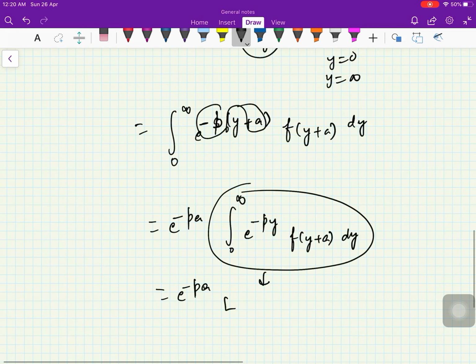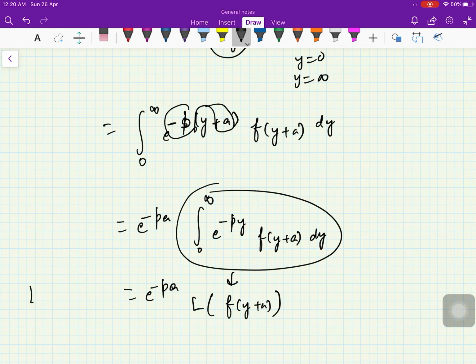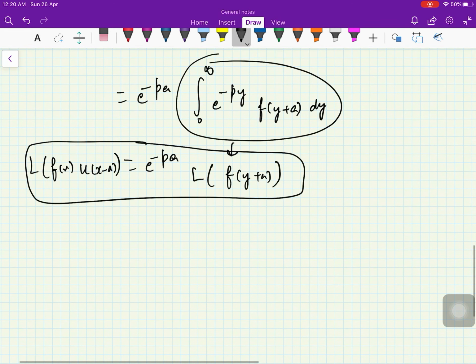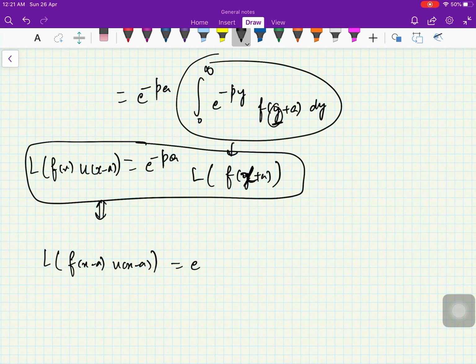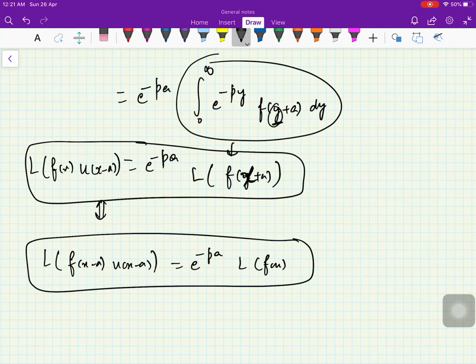Now you see, by definition this is the Laplace transform of f of y plus a. So this is what we get: the Laplace transform of f of x into the unit step function x minus a is this. And this is just a dummy variable, so you can change it to x, so you can write it as x plus a. This is equivalent to saying that L of f of x minus a u of x minus a is e raised to minus pa L of f of x.